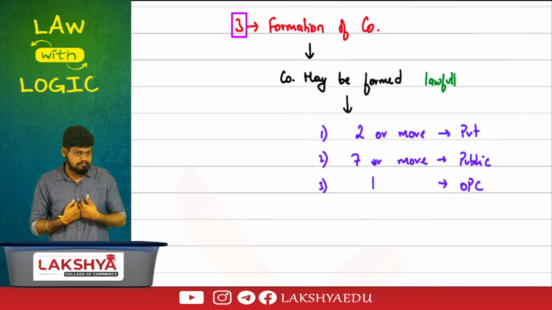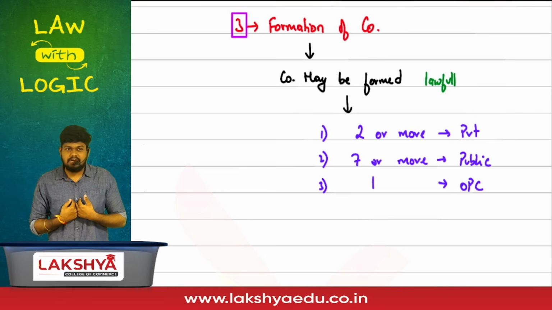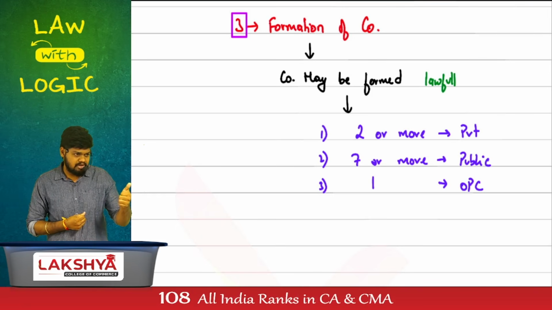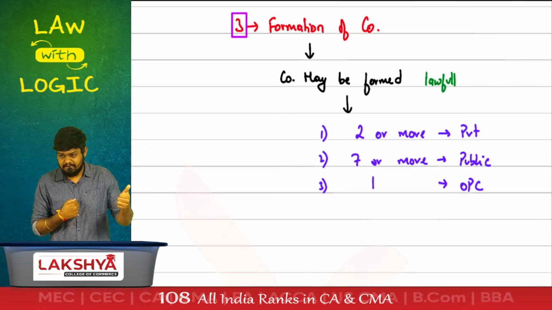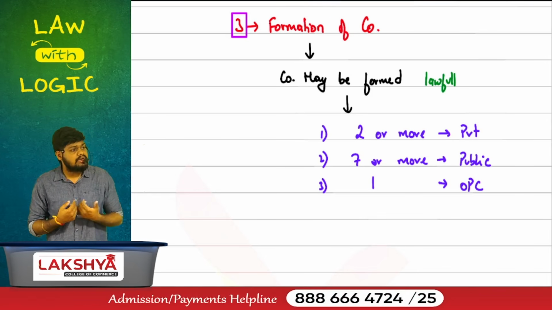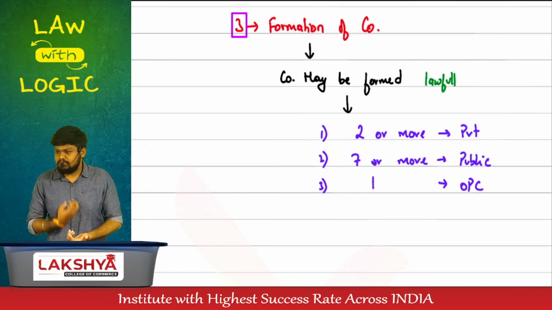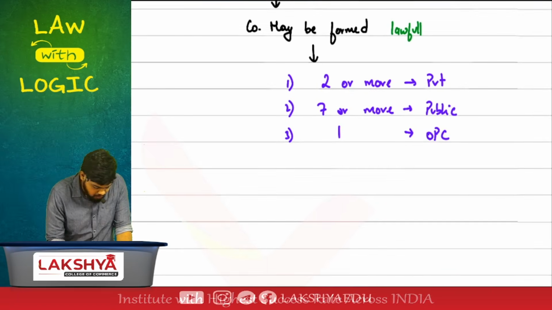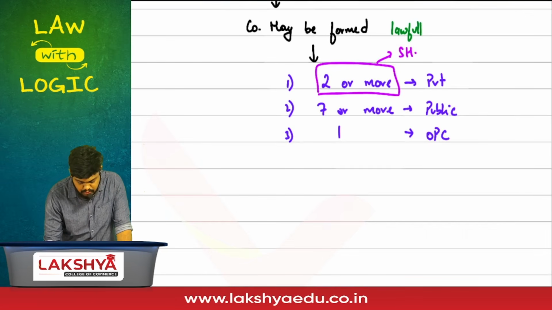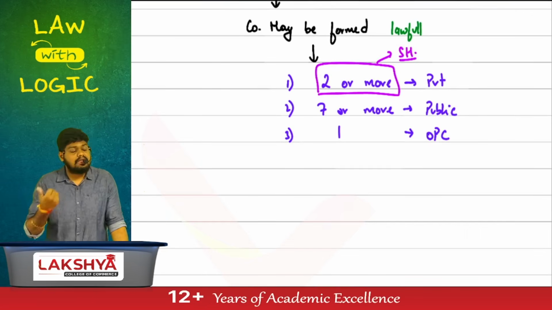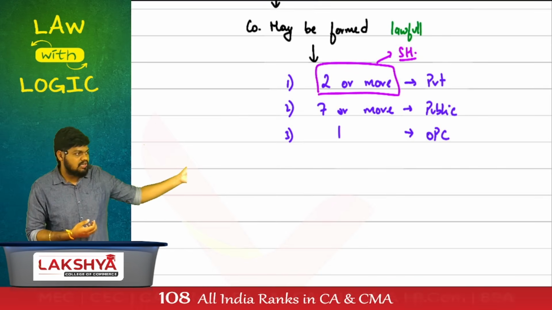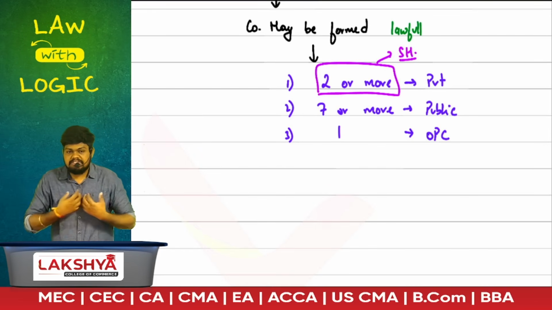Can I use the word subscribe in the stock exchange? Can I go purchase shares in the stock exchange today? But will I be calling myself as subscribed? No. I'll call it as what? Transferred. I'll be a transferor or transferee? Transferee. I'll purchase it. So give me the wordings here. For a private company, you must have how many shareholders? 2. Who will sell the shares? Who will allot the shares? Company. Company will allot shares to a shareholder, but for the company to allot, the company must exist first.